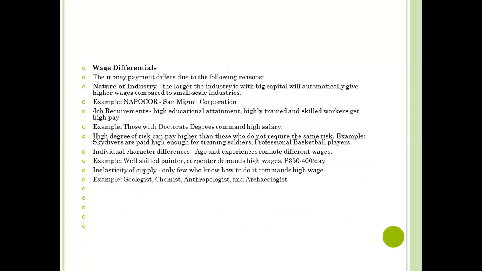We also need to discuss wage differentials. So for wage differentials, the money payment differs due to the following reasons. So what are the reasons? We have the nature of industry. The larger the industry is, with big capital, it will automatically give higher wages compared to small scale industry. So examples are Napocor and San Miguel Corporation.